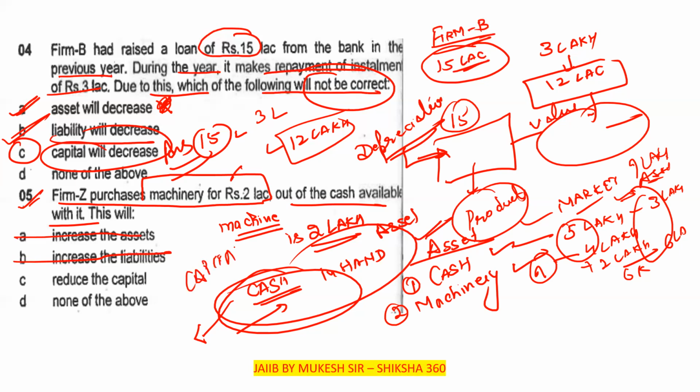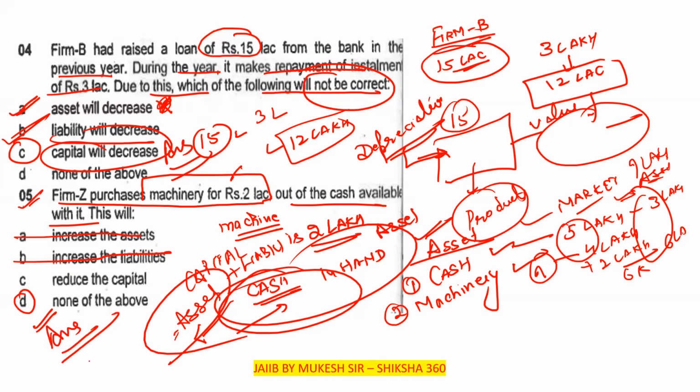We also know that capital plus liability is equal to the asset. As there is no change in the asset, how can we say there is a change in the capital? Capital is neither reduced nor increased. Option D is none of the above. So the correct answer is option D, none of the above. Please tell me fast, is this point clear to all of you or not?